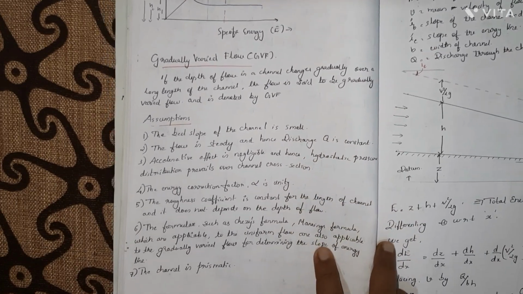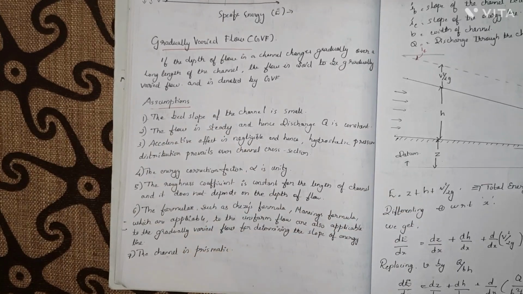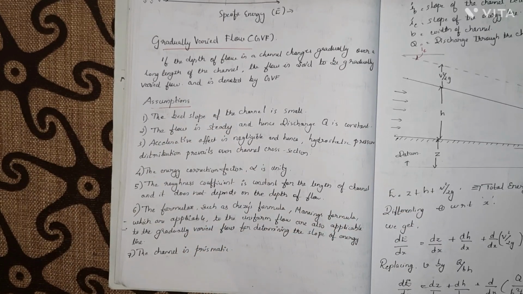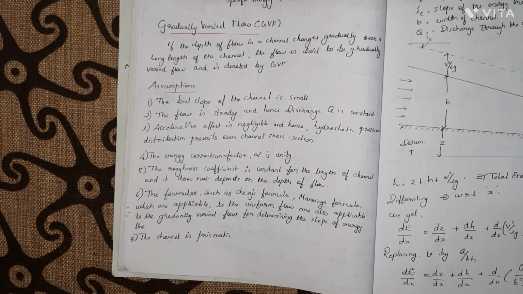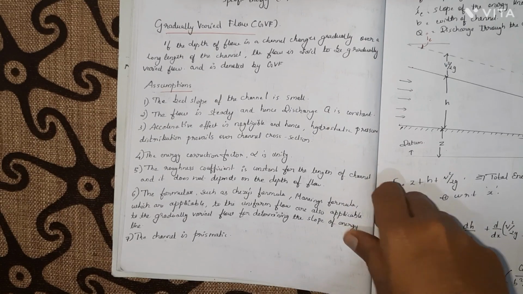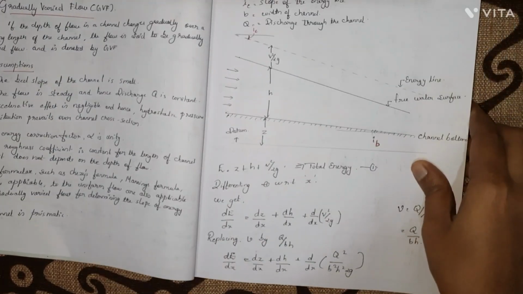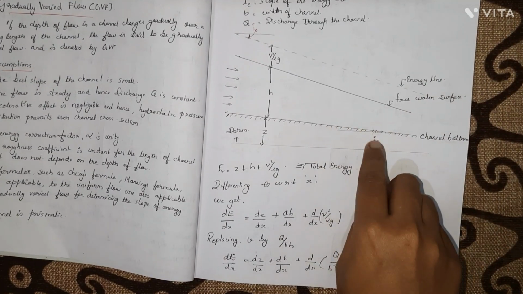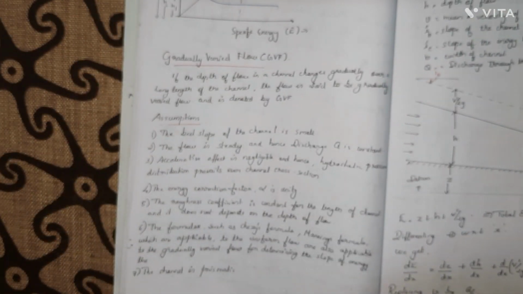Now, coming to the derivation of this gradually varying flow, there are a set of assumptions which is very important. You have to write this down if they are asking the derivation for the gradually varied flow. Our first assumption is that the bed slope of the channel is small. We are taking the slope to be very small. In this diagram itself, this is the bed slope IB. You can see that the slope is very small, isn't it?